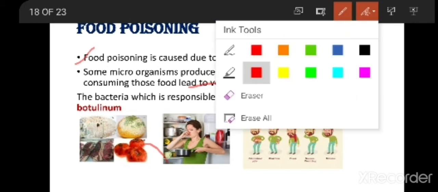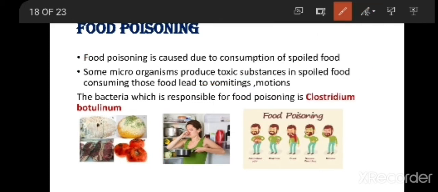The bacteria responsible for food poisoning is Clostridium botulinum. Mostly this bacteria will cause food poisoning. Clostridium botulinum, that is the bacteria's full name.